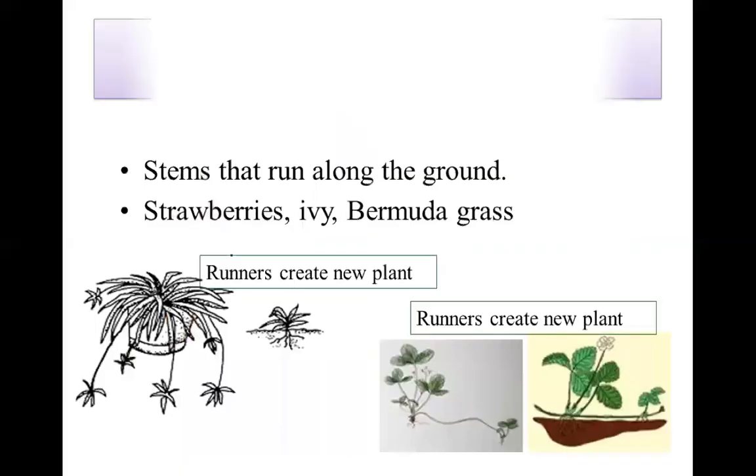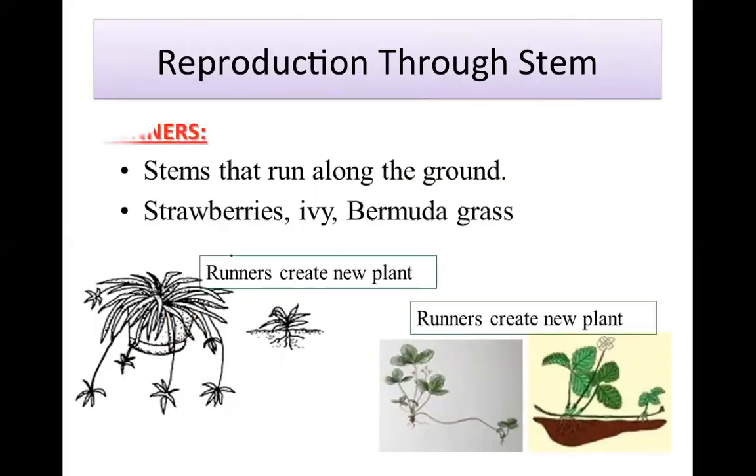Runners. Stems that run along the ground are called runners. Strawberries are runners, ivy, Bermuda grass, they all come in the category of runners. Why are they called runners? Because their stems run along the ground and runners create new plants. Runners, you can see, wherever the stem will go, it will form a new plant.